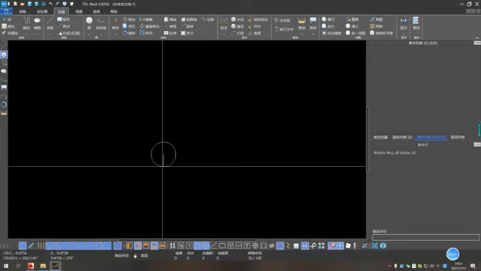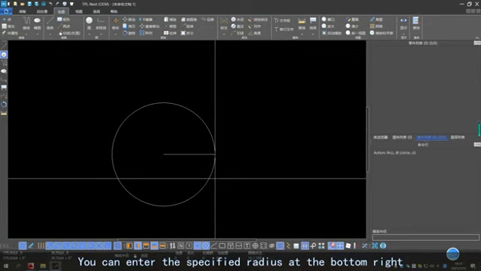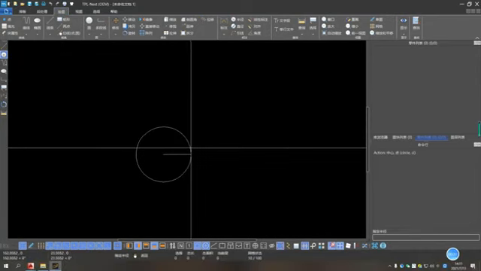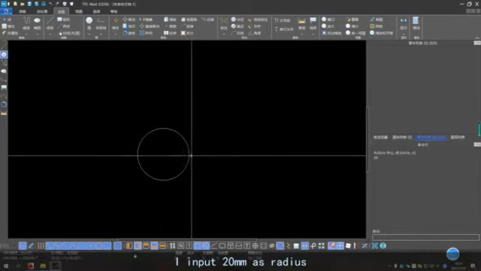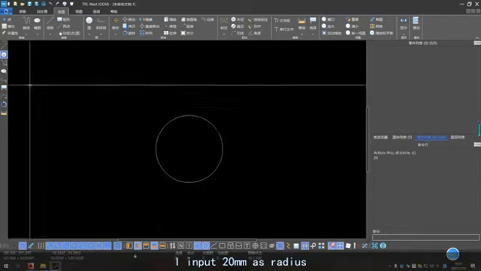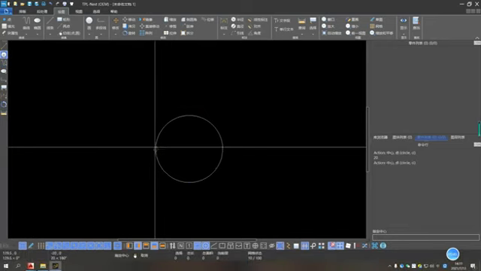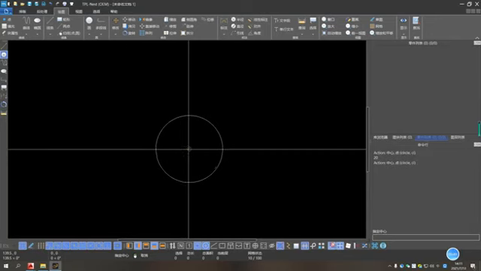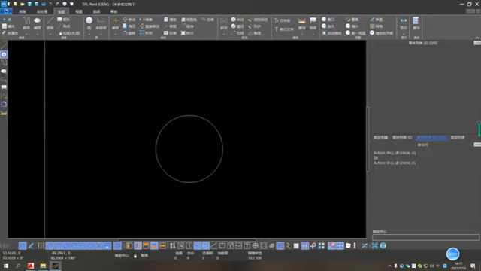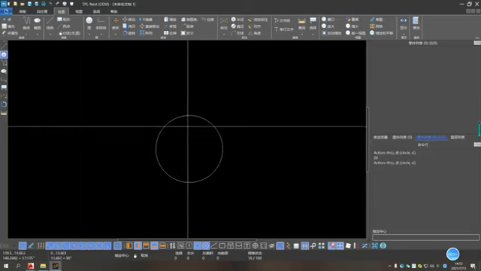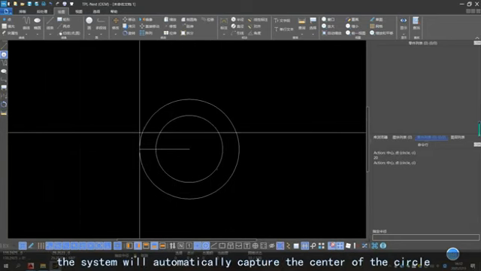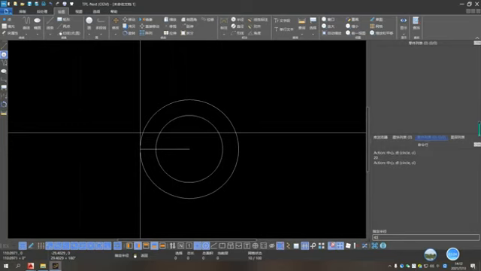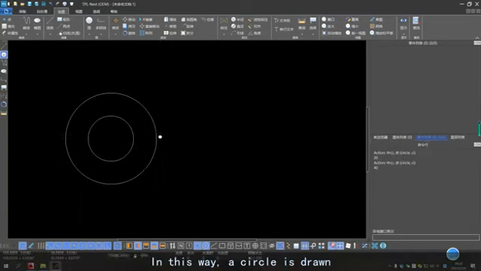Select the center point, then you can enter the specified radius at the bottom right. I type 20 on the keyboard, and the value is displayed in the box, so the radius is 20. I press enter and input 20 millimeters as radius. Draw another circle, and the system will automatically capture the center of the circle, because below there is an object snap that includes center capture and the four points. The radius can be 40. In this way, a circle is drawn.